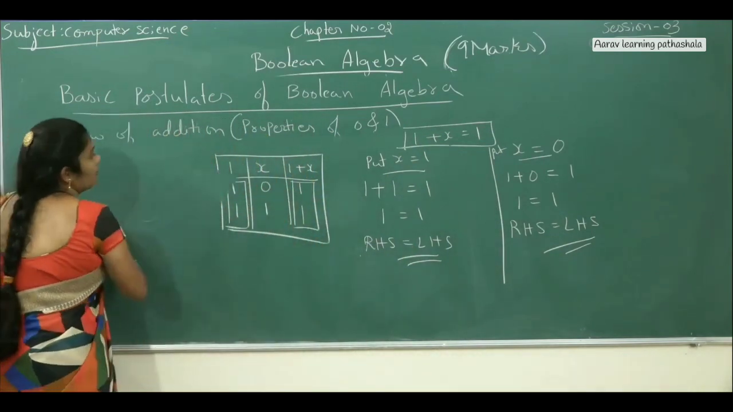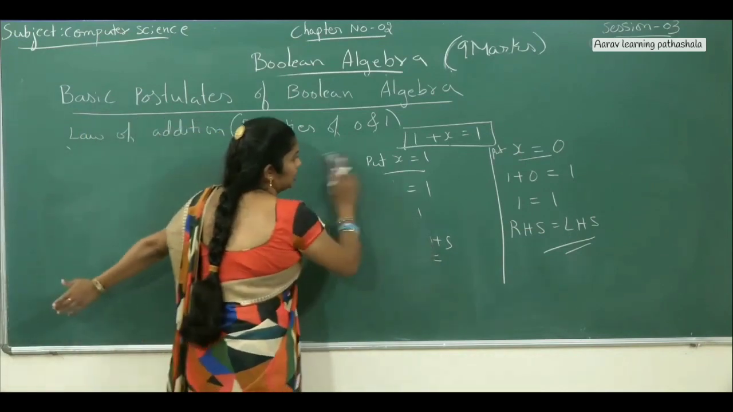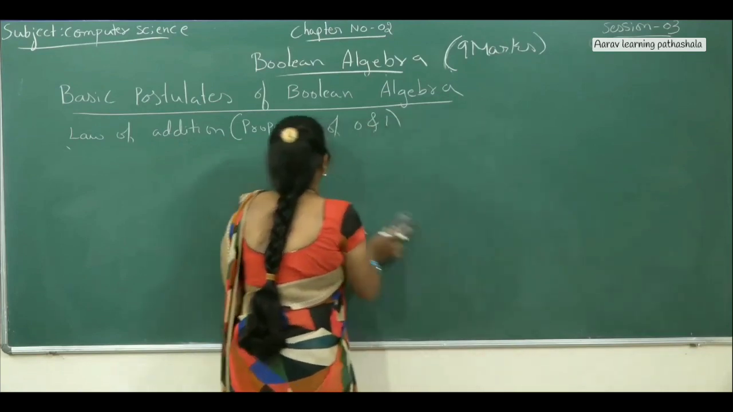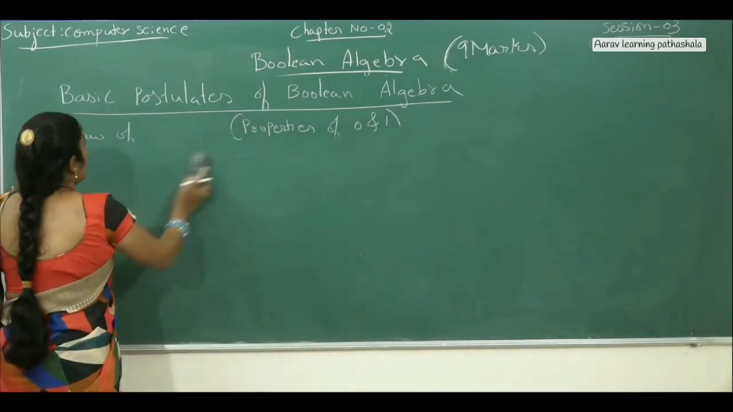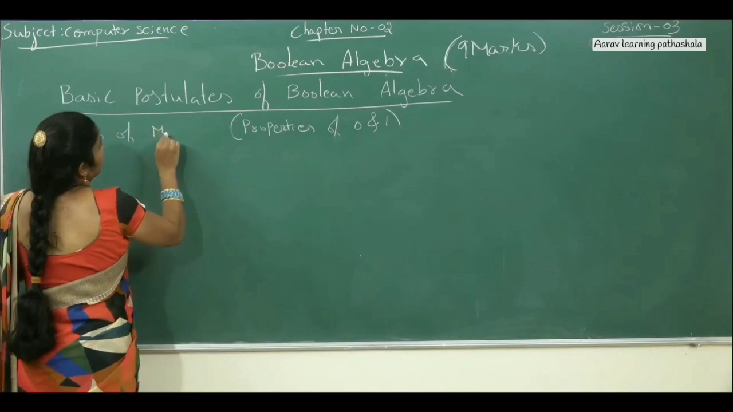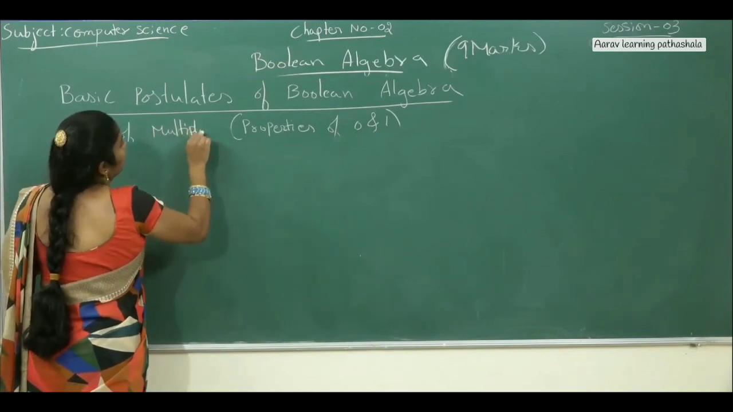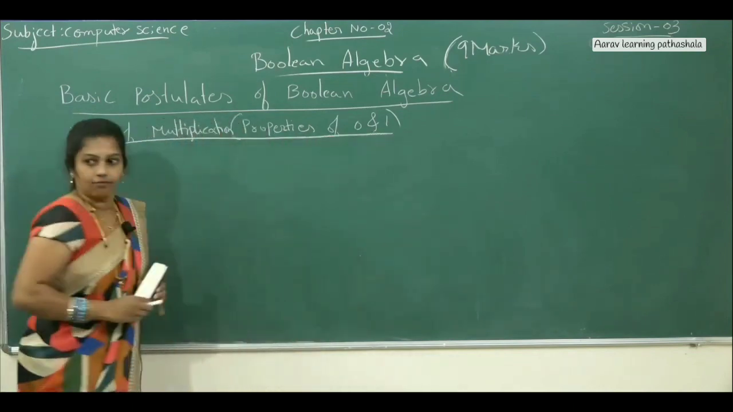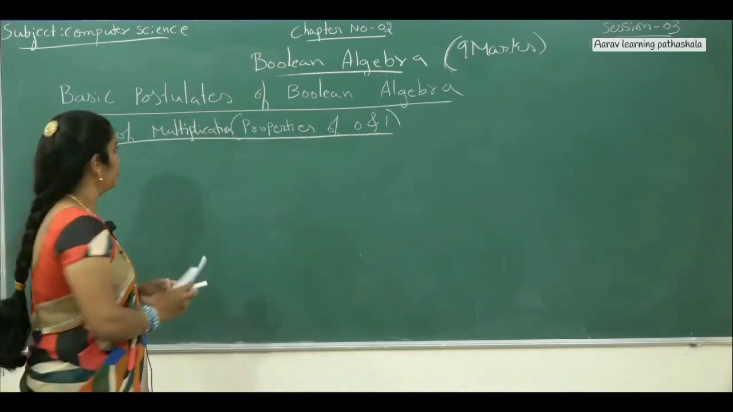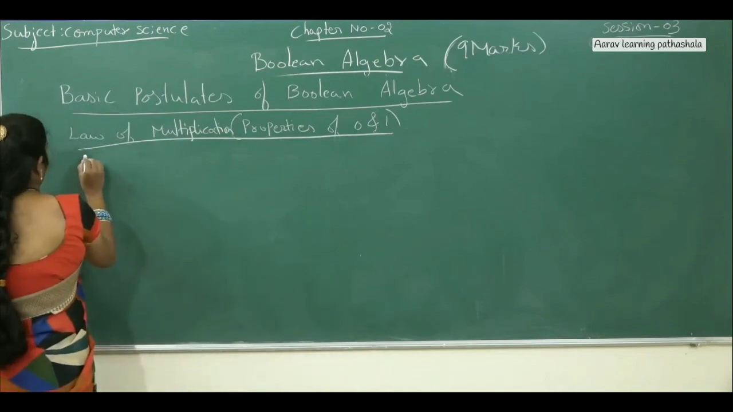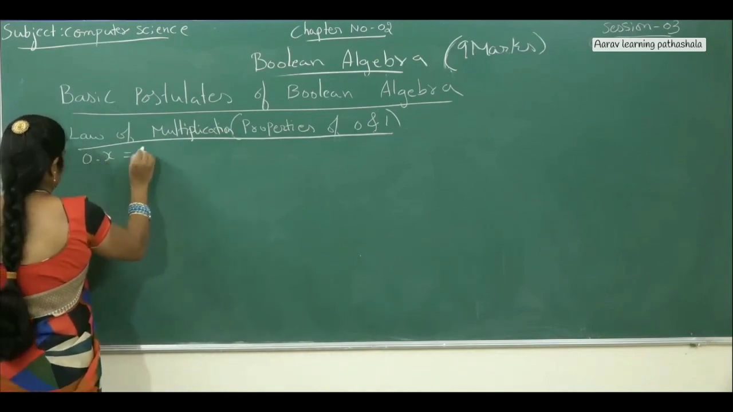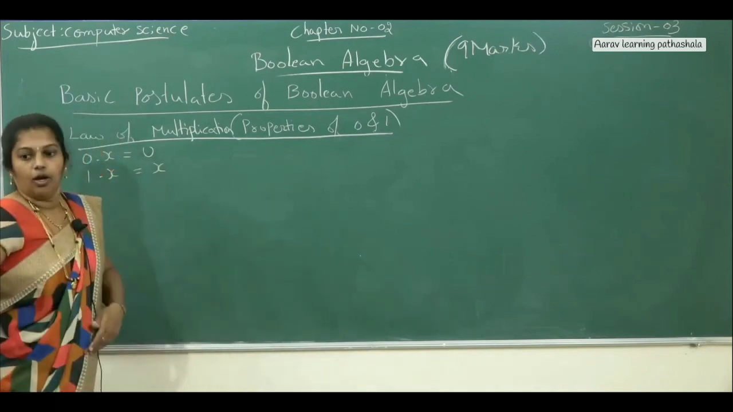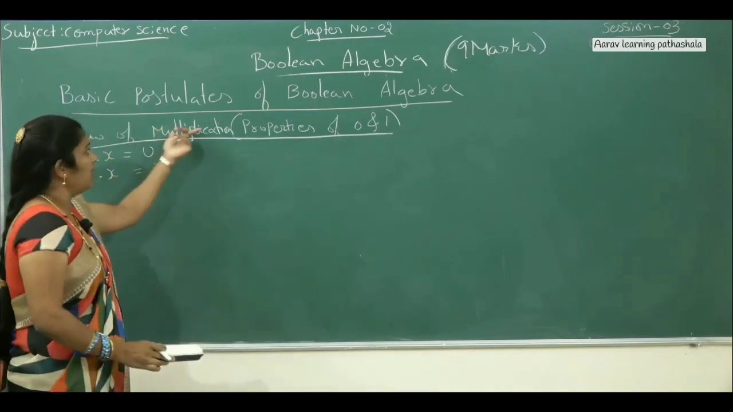This is the law of addition. Only 2 laws of addition we have. One is 0 plus x and one more is 1 plus x. Next I am going to explain the law of multiplication, especially for the properties of 0 and 1. On this also we have 2 properties. The first one is 0 into x is nothing but 0 and the second one is 1 into x is nothing but x. 2 properties are there in the law of multiplication.